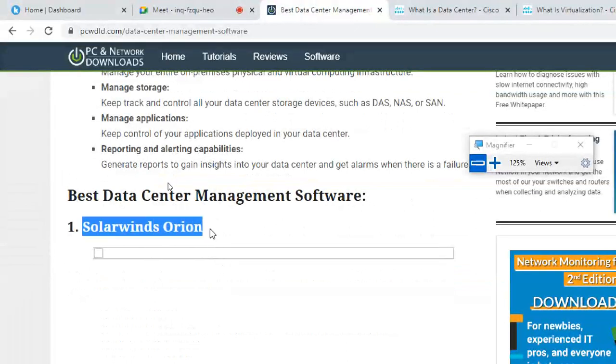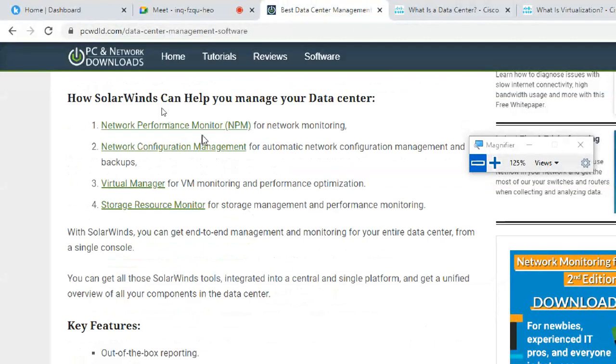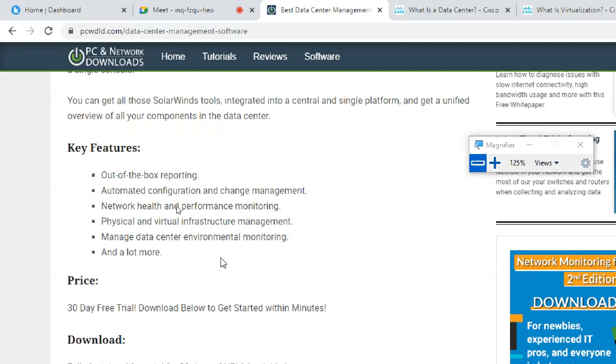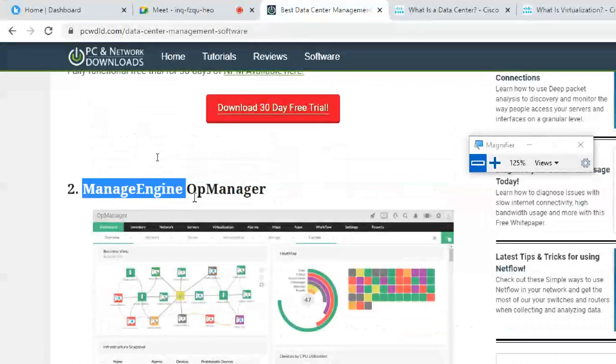This is SolarWinds Orion. SolarWinds also has so many other monitoring things, like Network Performance Monitor, Network Configuration Manager, Virtualization Manager, Storage Resource Monitor. This is one type of monitoring tool.